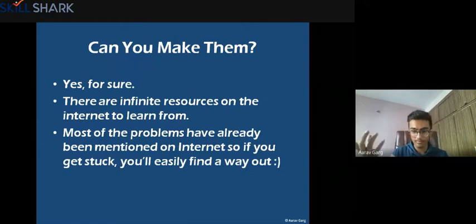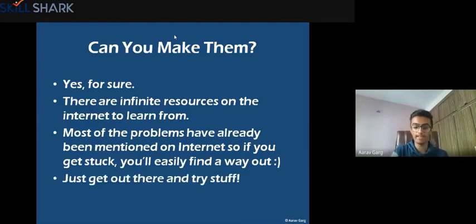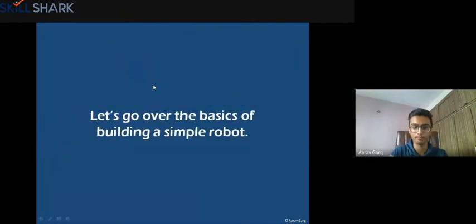So, if you start building a robot and you have any difficulty or any issue, you can directly search for your issue on Google and you'll get an answer. So, the internet can be the best place for self-learning if you want to build anything. Not only robots, like talking about robots here, but anything, right? At the end, you just need to get out there and try things. But the point is that it is possible, and it is very much easily possible.